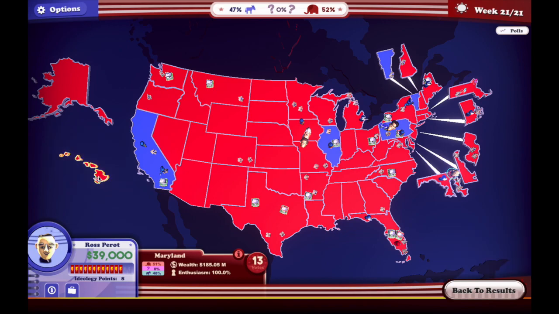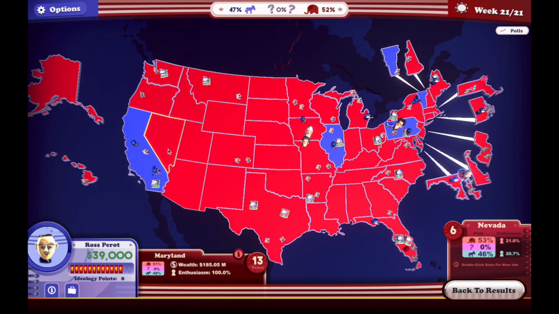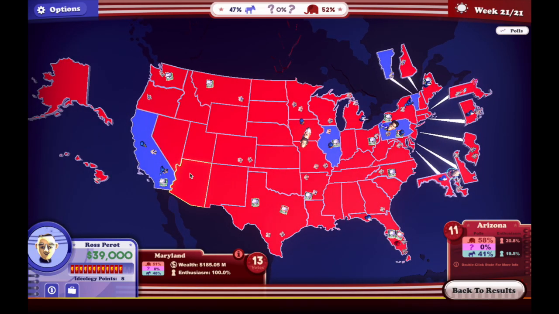Let's check out these margins. We lost California by 13% in the end. He just killed our operatives off. All of them. I don't think we have a single operative here, except for that one in Florida that we got right at the end. Colorado, we ended up winning by 5. We won Oregon by 1. Washington by 5. New Mexico, we just barely got that. Arizona here, I don't recall this really being focused on too much. We won it by 17. Wasn't a big contest necessarily.